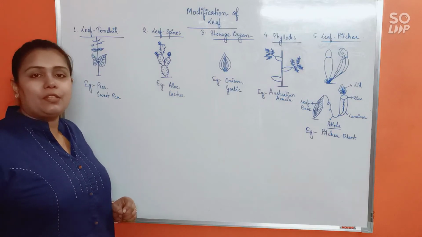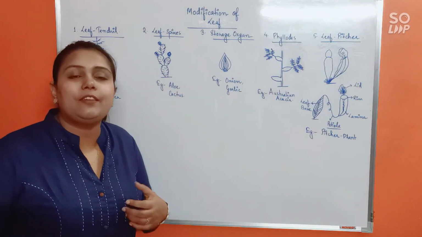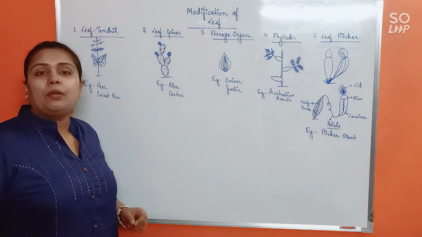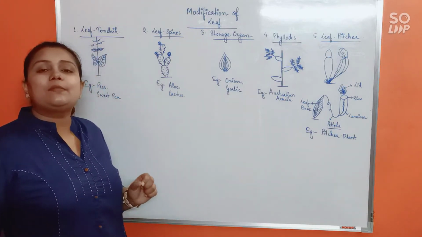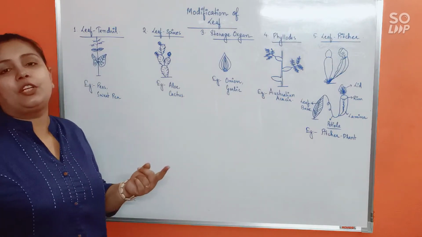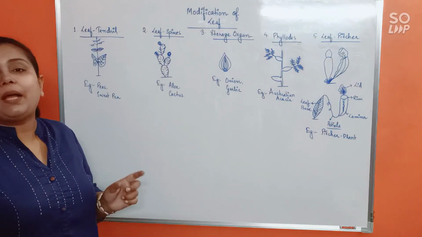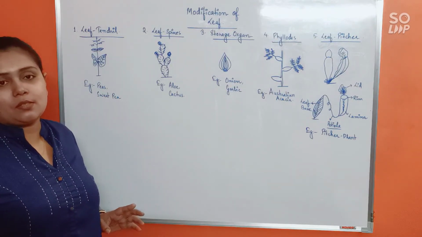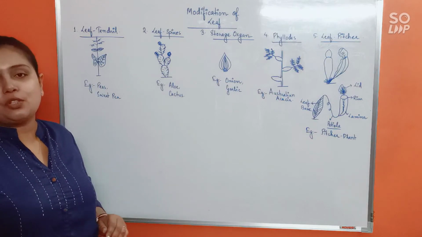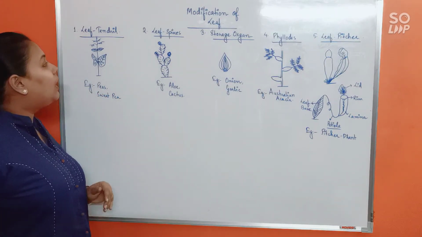The major difference is that in leaf tendril, the whole leaf, the entire leaf will convert into a tendril. But in case of stem tendril, it is mainly the terminal bud that will convert into a tendril. So the rest of the growth will be occurring by the help of the axillary buds. Alright, so that's the major difference. Example will be peas and sweet pea.